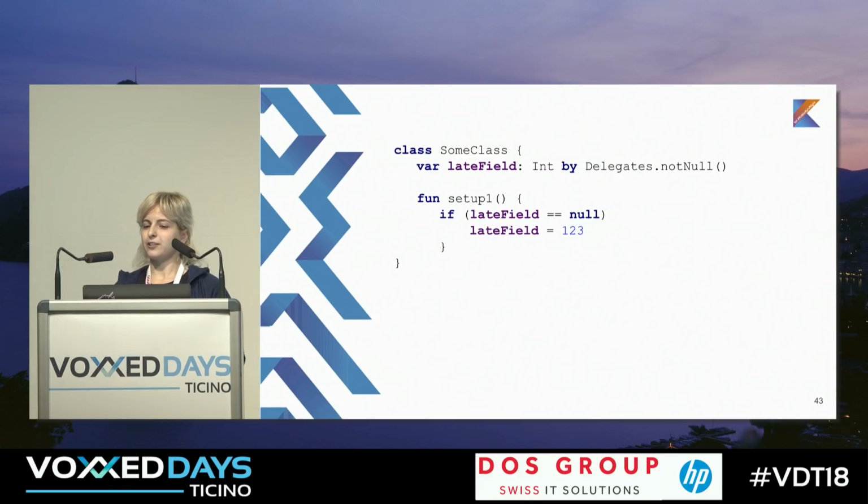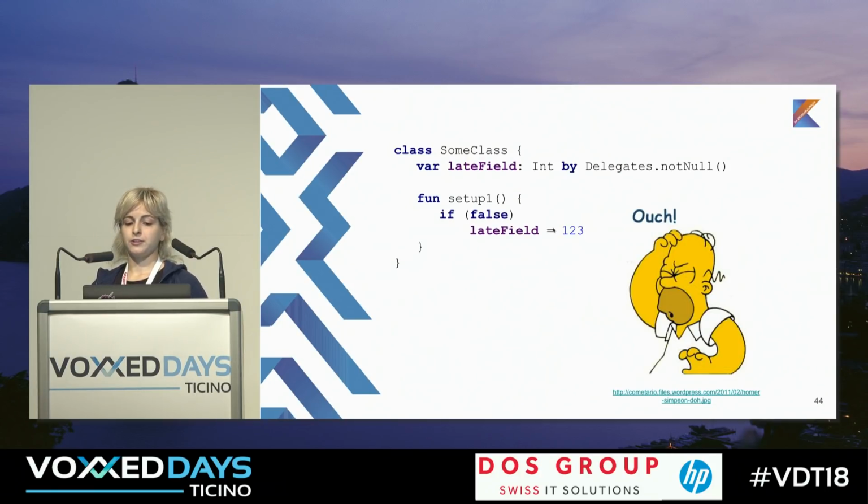Kotlin thinks that it's not nullable, it will never be null. So because of this, there are also some puzzles and some problems in Kotlin, but lateinit equals null will be turned into this code by the compiler. It'll just be false, and will never really execute this code. So you can shoot yourself in the foot. That's why there is no real way to check if lateinit was initialized.